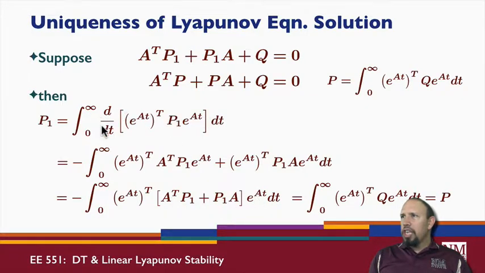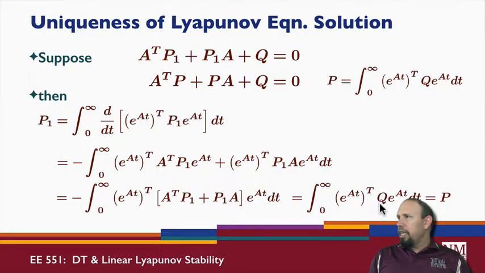So by differentiating this with respect to time, I get these 2 terms, but I can then isolate things this way. So P1 satisfies this equation. So I get minus Q coming out of this, and that's part of what's going on. But I get this expression, and this is P.